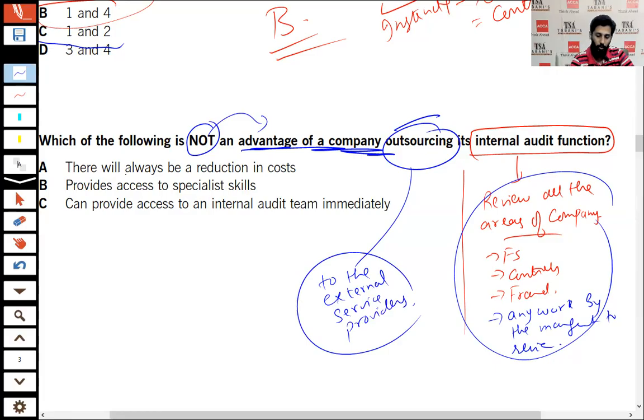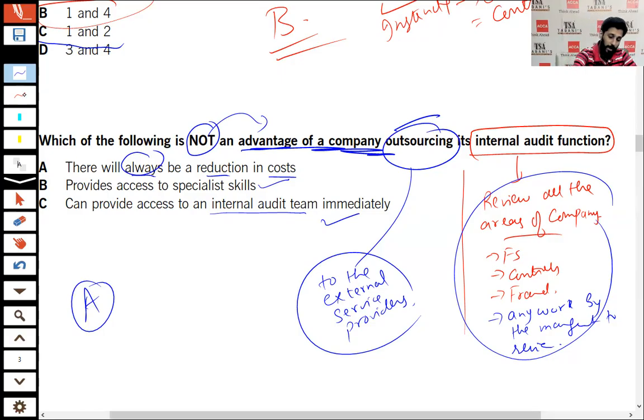Number one, there will always be a reduction in cost. A is the correct option. It's not the advantage because it's not always cost beneficial. Number two, provide access to specialist skills. Yes. Number three, can provide access to internal team immediately. Yes, because you are outsourcing the internal audit function to the external firm, and the staff is available readily. There are a lot of people working in the firms. There are many firms in the city, in the town, in the country.